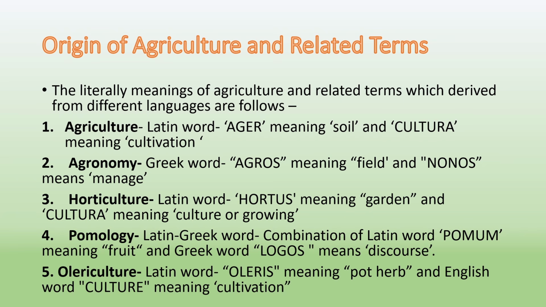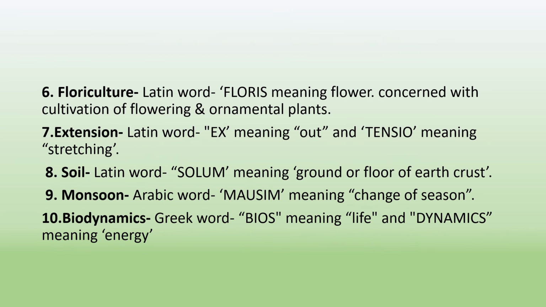The next term is olericulture. Olericulture is a Latin word which is derived from olaris and culture, where olaris means vegetables or pot herbs and culture means cultivation. The cultivation of vegetables or pot herbs is called as olericulture. The next term is floriculture. Floriculture is a Latin word which is derived from florus and cultura, where florus means ornamental plants and flowers. The cultivation of flowering plants and ornamental plants is called as floriculture.